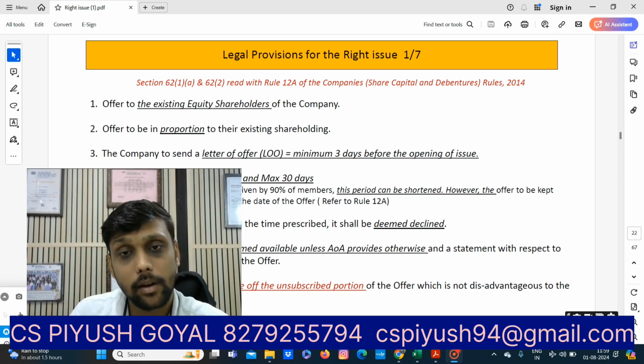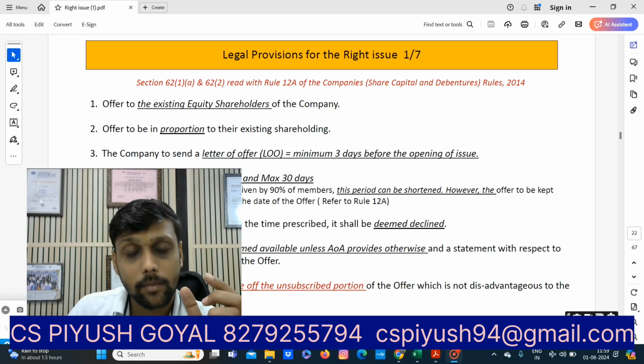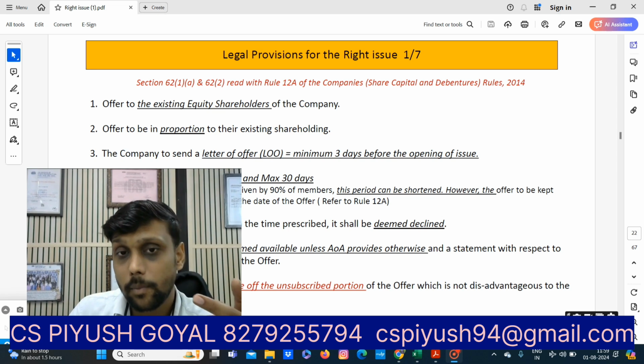It means if the shareholders have not renounced the shares and not taken the shares, in that case the board has a right to dispose of the unsubscribed portion of the offer, in a manner which is not disadvantageous to the shareholders of the company. So this is the 7-pointer checklist, and you will follow it when you want to implement the rights issue, right?